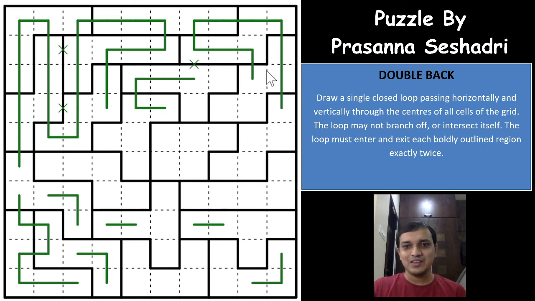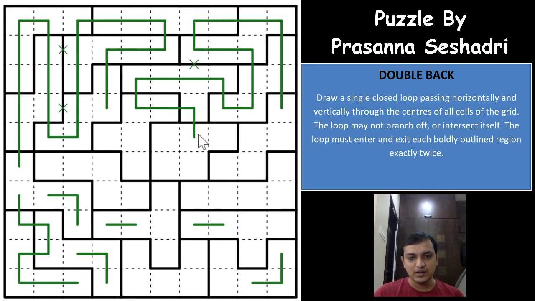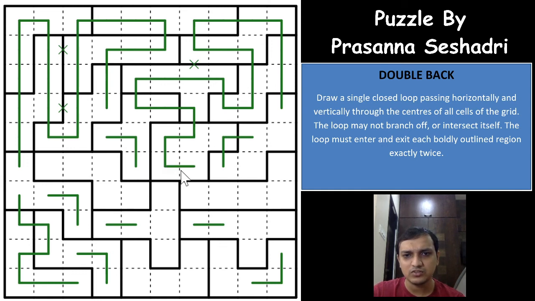Again this loop has branched off and it cannot go this way, it has to come down, this will go this way, this will go this way, and I think we are finding it easy now to complete this puzzle. This region has already one entry and exit, all the three cells will be used for the other entry and exit. This has to come down, this has to go this way, and one entry and exit is already done, all the other cells will have to be part of the other entry and exit. Again this has to come down.